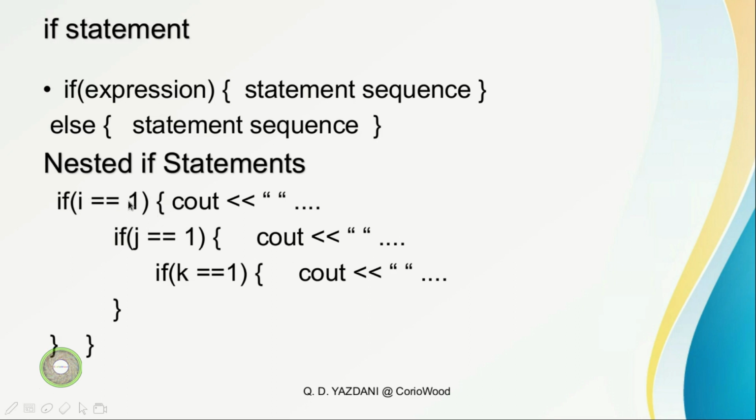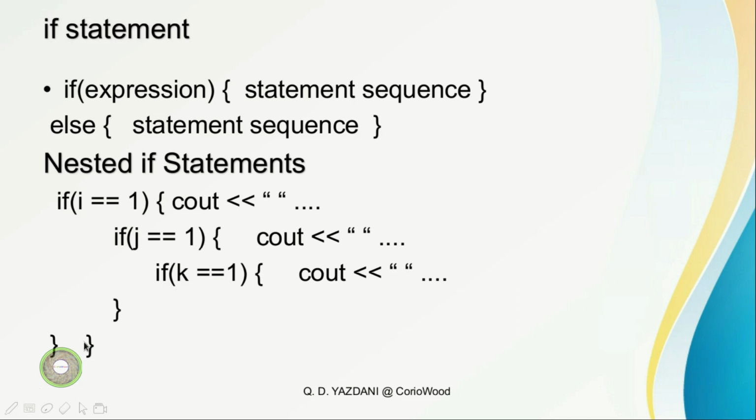So this is the first if, you're comparing i to 1 and we're outputting something, that curly brace goes all the way here. The second one says if j is equal to 1, and we're putting C out, the second one's here. And the third one, if k is equal to 1 and we want to output something, the third one here.